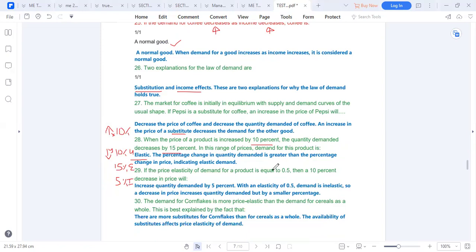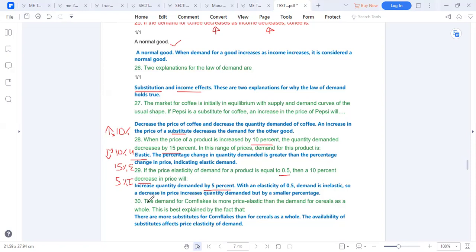If the price elasticity of demand of a product is equal to 0.5, then a 10% decrease in price will increase quantity demanded by 5%. So you multiply 0.5 times 10, which is 5. The opposite will happen if there's a price increase: quantity demanded will decrease. If the price elasticity is 0.5 and there's a 10% decrease in price, there'll be an increase by 5%. So you multiply these two.